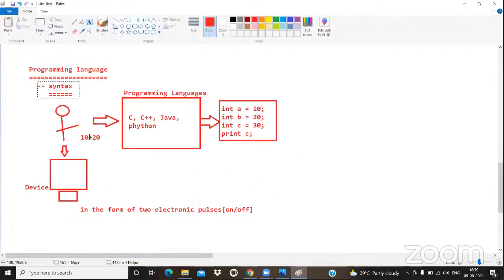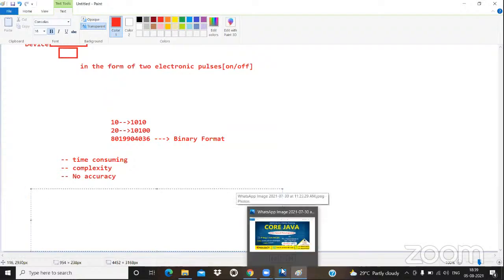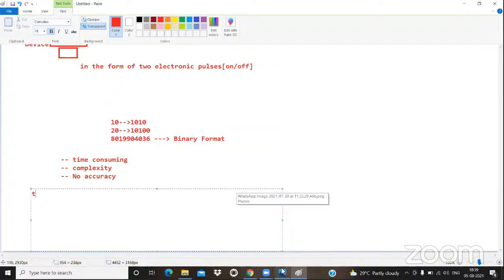Programming language provides not only syntaxes, programming language provides what? Translators. So Java also provides translators. How many translators? Two translators. One is the Java compiler, another one is the JVM. What is JVM? We'll see in a coming class.